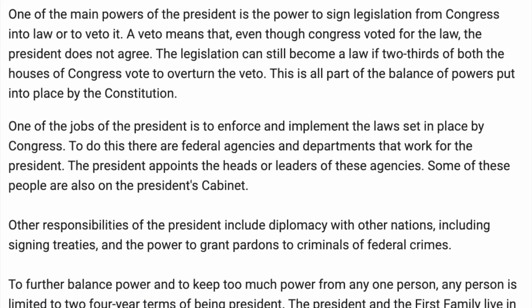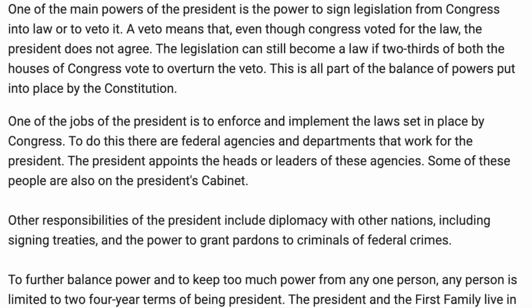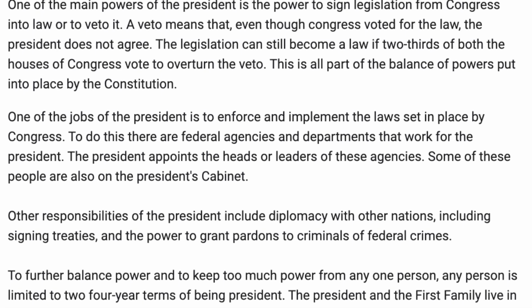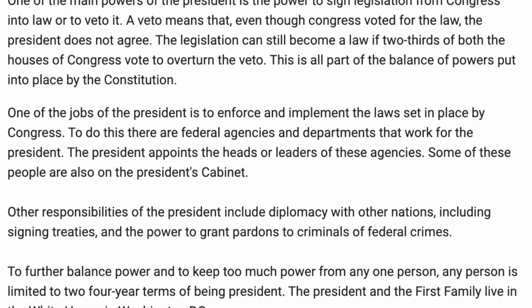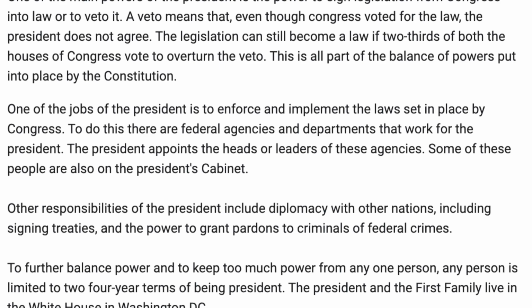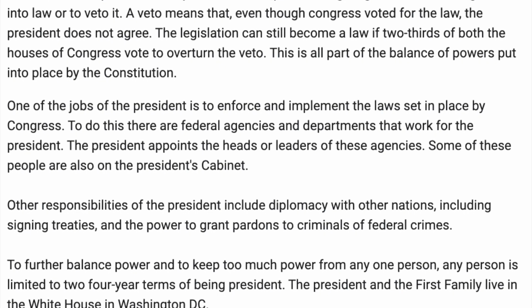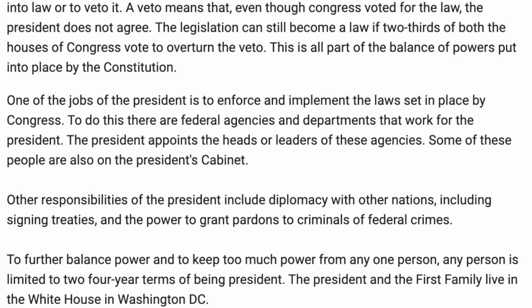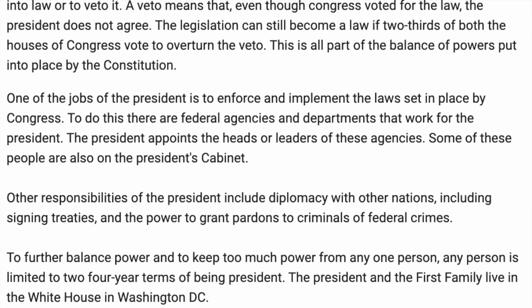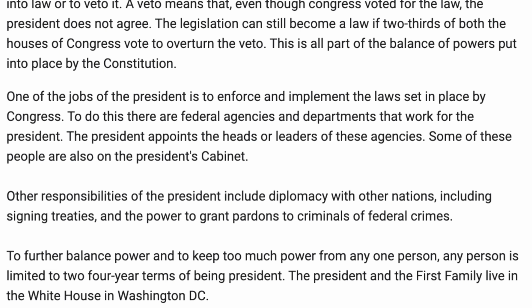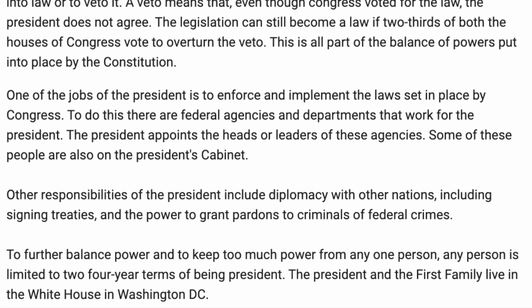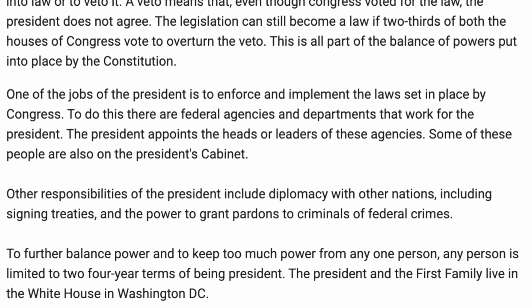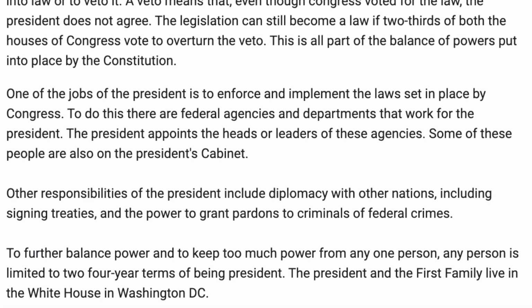Other responsibilities of the President include diplomacy with other nations, including signing treaties, and the power to grant pardons to criminals of federal crimes. To further balance power and to keep too much power from any one person, any person is limited to 2 4-year terms of being President. The President and the First Family live in the White House in Washington, D.C.